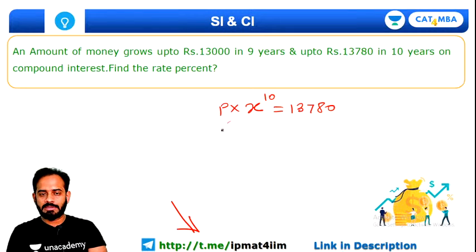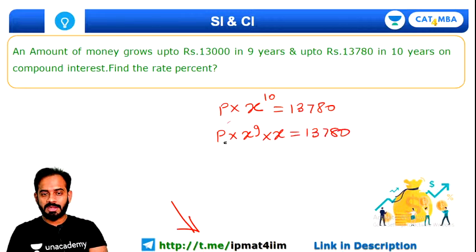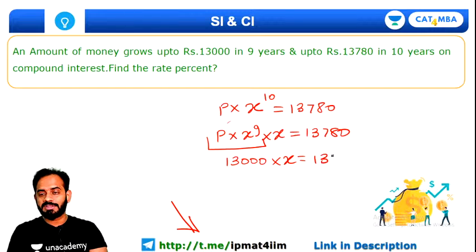If you write this as P into x to the power 9 into x equal to 13,780, and principal multiplied by x to the power 9 is given as 13,000 rupees, then 13,000 into x is equal to 13,780. So the value of x will be 13,780 divided by 13,000.